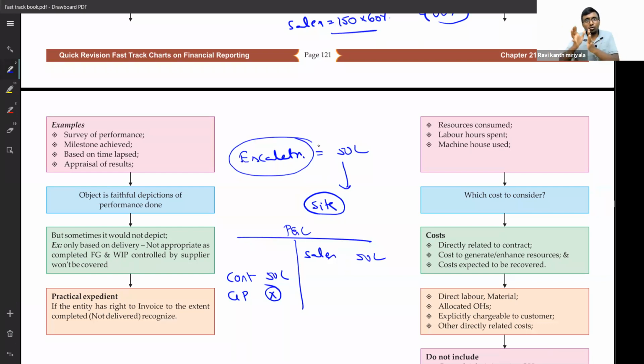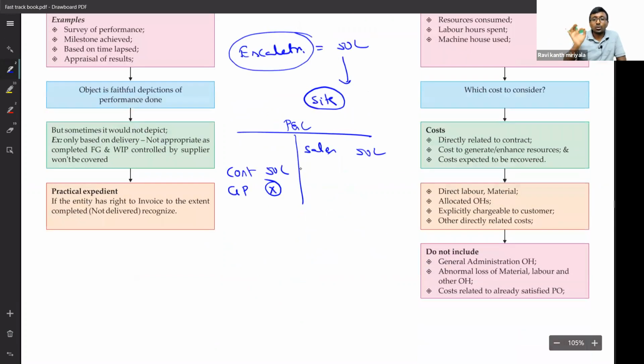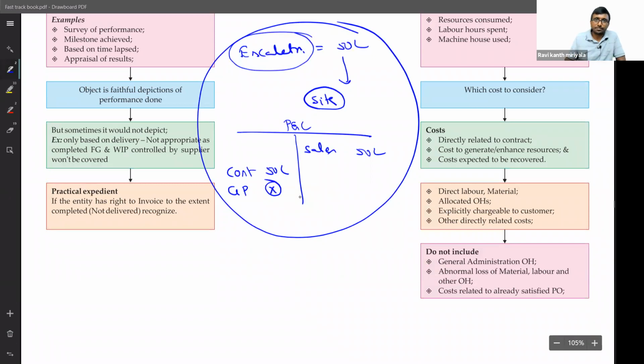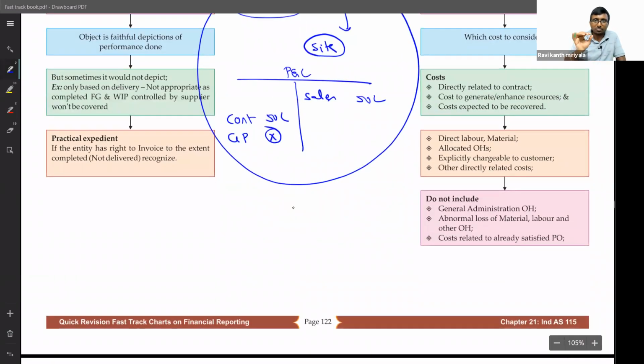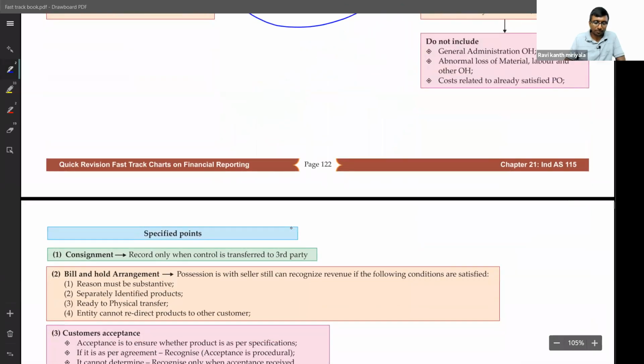So practically we have to look into which item will be used here, which item they can take back. We have to consider that. To that item, you recognize the sales at cost. If it is uninstalled, work is not started, no job is done, then sales is going to be cost money. So GP is going to be 0. Gross profit from that item is going to be 0. That's it. Based on this small concept, they asked a 6 marks question. That's why you have to be careful with respect to that item.